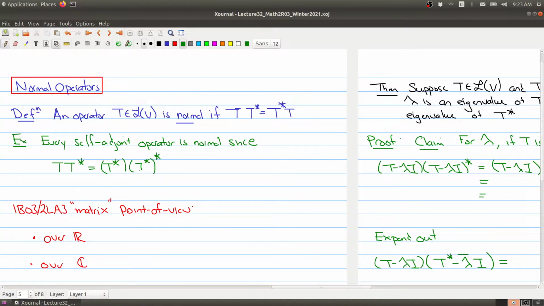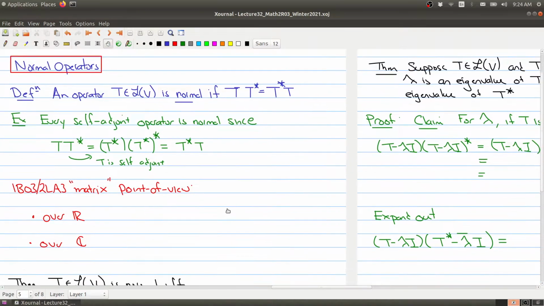And the adjoint of the adjoint is just the original linear operator to begin with, so this part can be replaced with T. But look what we have here. Using the fact that T is self-adjoint gives us this statement, and then by properties of the adjoint we get this conclusion. But that's exactly what we need for normality.